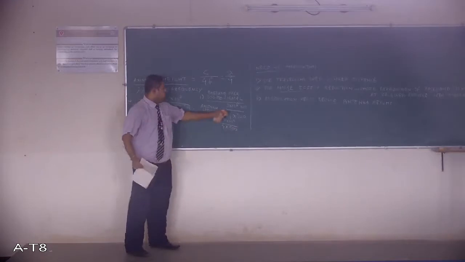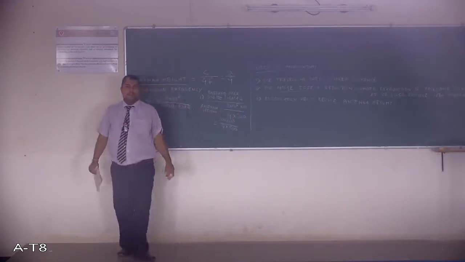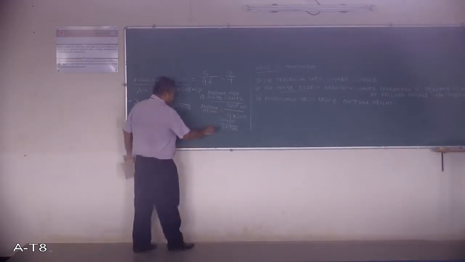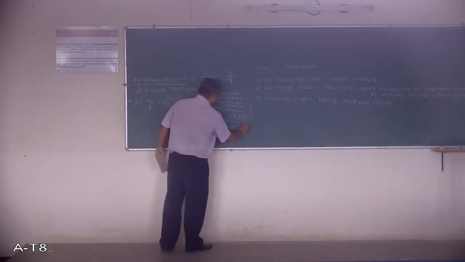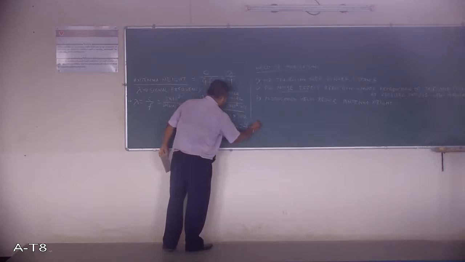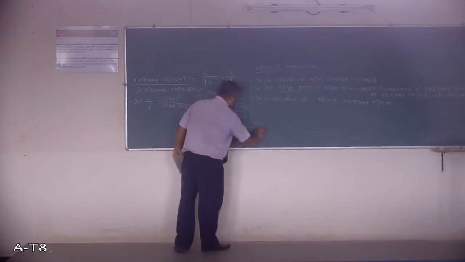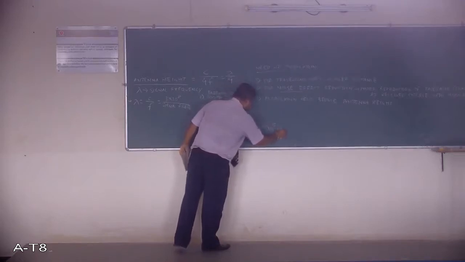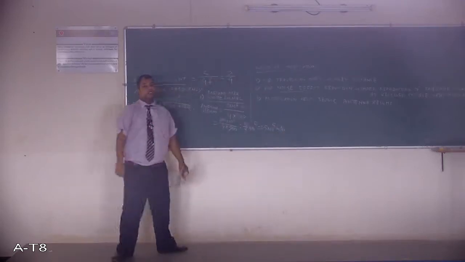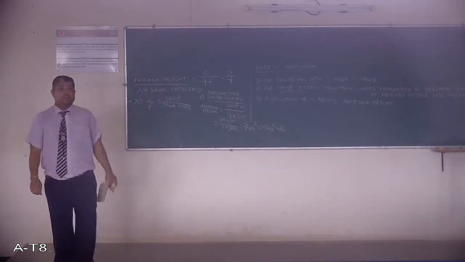Now this 300 gets cancelled. So this will be 10 raised to 6 divided by 4, which is 2.5 into 10 raised to 5 meter.